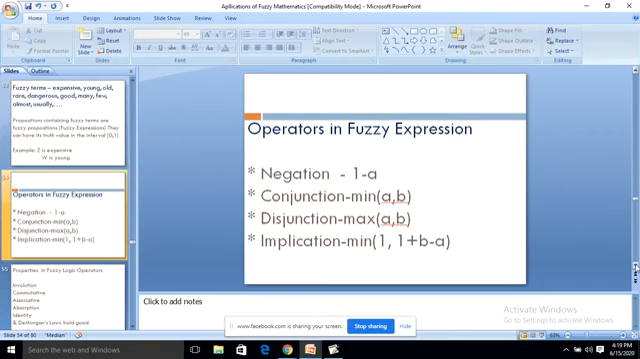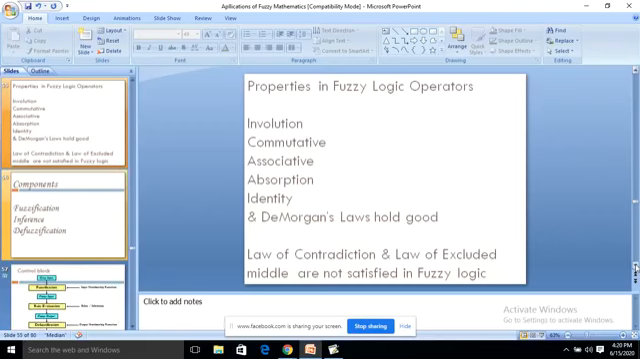Operators in fuzzy expression: negation operation is there, conjunction, disjunction, implication. There are few operations I have given here. Properties in fuzzy logic operators. What are the properties? Involution property, commutative, associative, absorption, identity, De Morgan's law, both laws, law of contradiction is there, law of excluded middle. Both properties are not satisfied in fuzzy logic also, as in the case of fuzzy sets. They are not satisfied here.